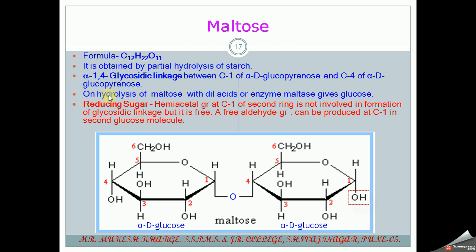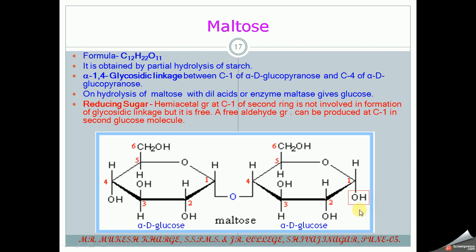If you observe the glycosidic linkage between the glucopyranose rings, that is C1 of the first alpha-D-glucopyranose and C4 of the second alpha-D-glucopyranose ring. On hydrolysis with dilute acid or the enzyme maltase, it gives two molecules of glucose.